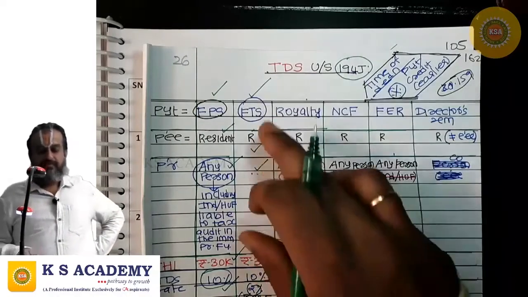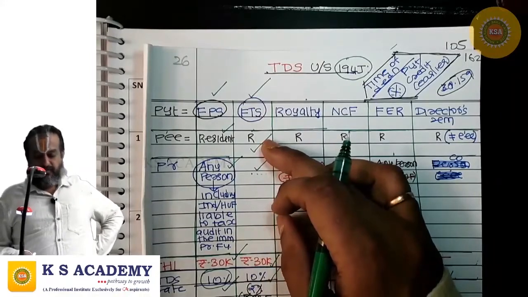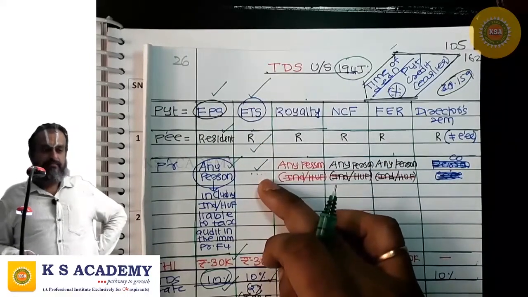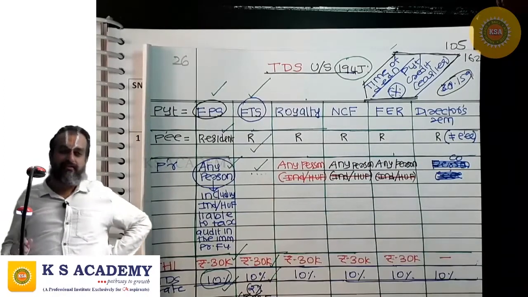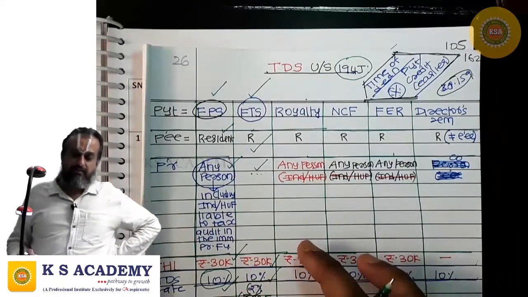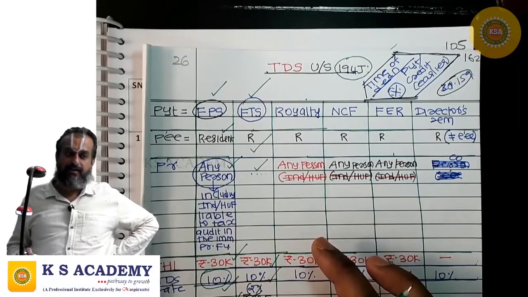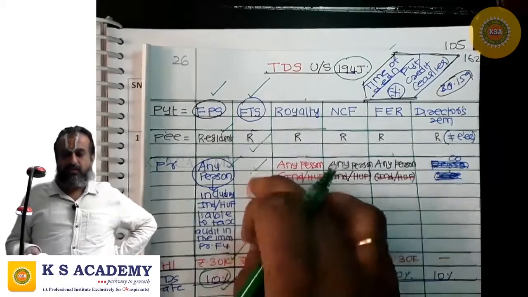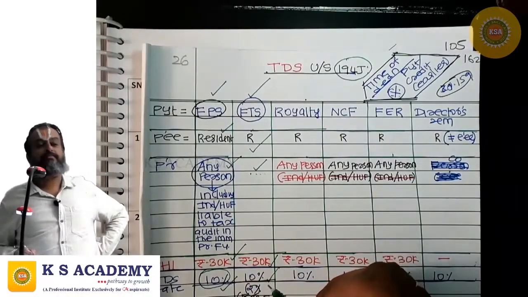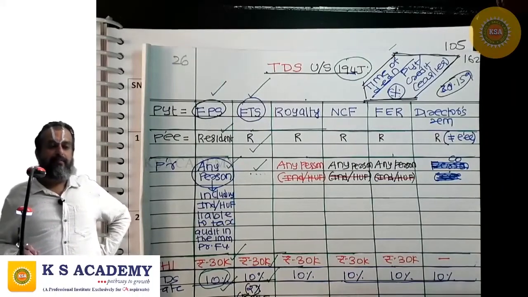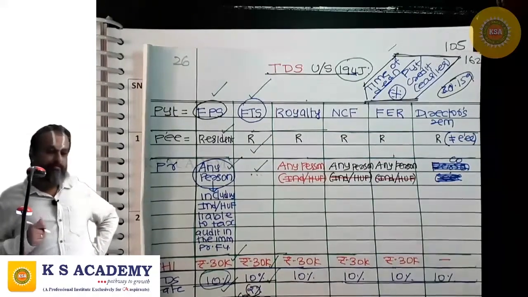To consolidate, where the payment is fee for technical services, the payee is a resident and the payer is any person, including an individual or HUF liable to tax audit in the immediately preceding financial year, and if the aggregate amount of sum paid or credited or likely to be paid or credited is crossing 30,000, then the payer has TDS obligation at the rate of 10%. But if the payee is in call center business, then the TDS rate is 2%, not 10%.